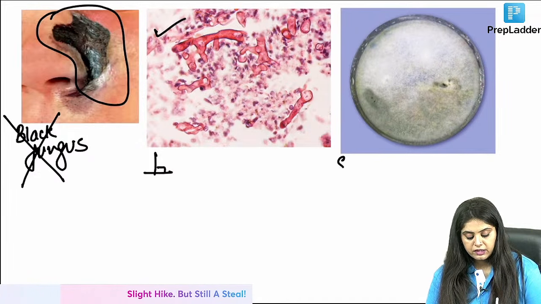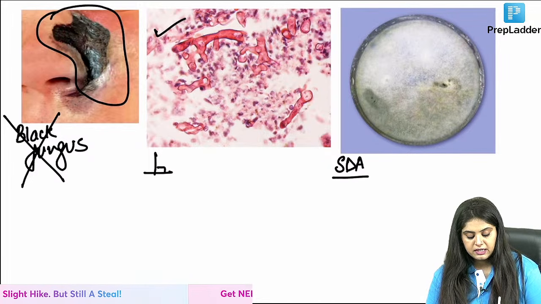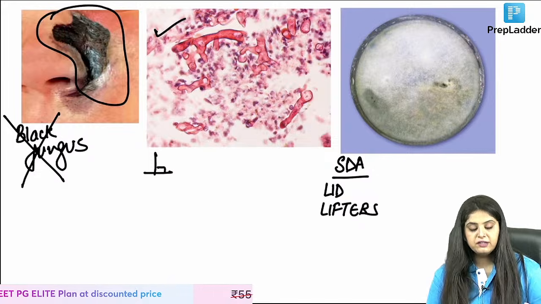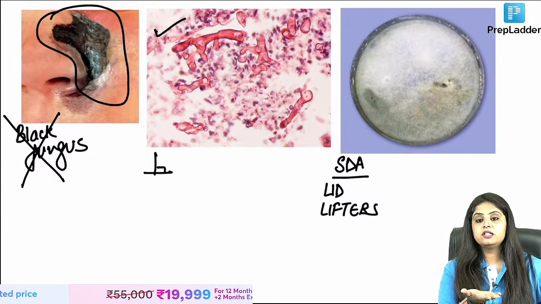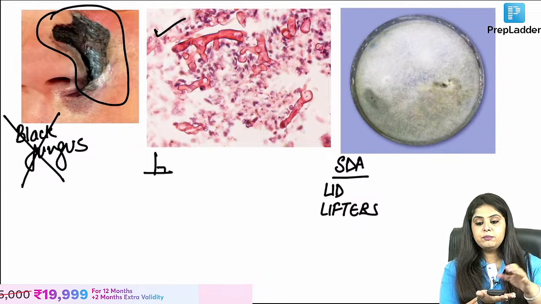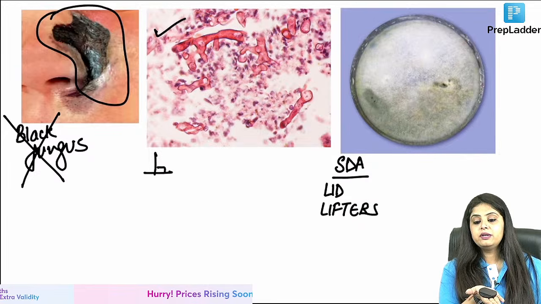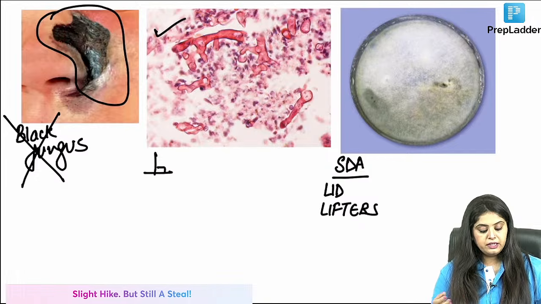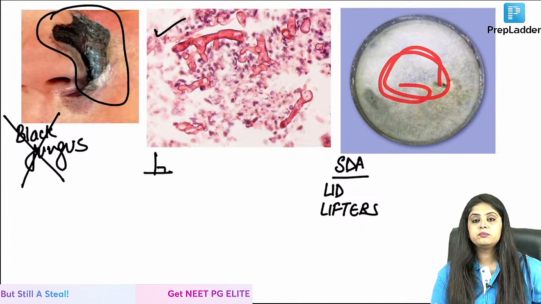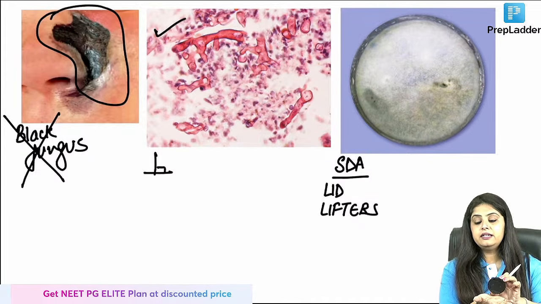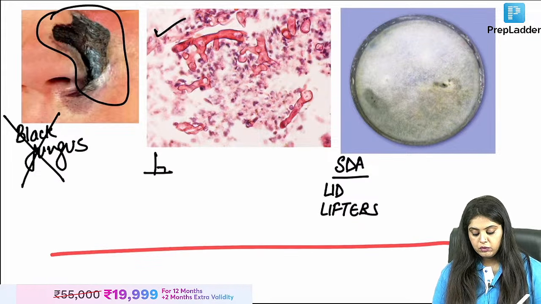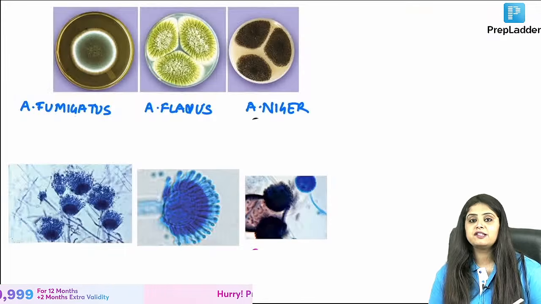Now we come to what does it grow on SDA. Ma'am, on SDA, it tends to be known as lid lifters. Lid lifters means that if, for example, this is my culture plate, and on the culture plate, obviously I will put the mucor and I will put a lid on top of it. After few days, I will notice that ये जो lid है ये उठ गया. Someone has lifted the lid because it becomes like cotton. Like cotton, it is growing inside, and this cotton is basically going to lift the lid. That is why they are known as lid lifters. That is what is important. So this is for mucor, is what they will ask you. What will they ask me for aspergillus, ma'am?